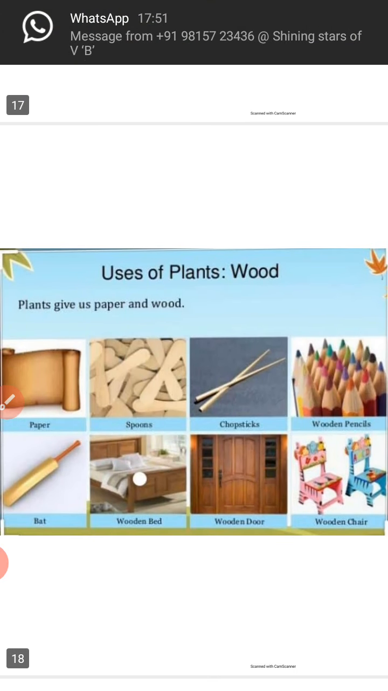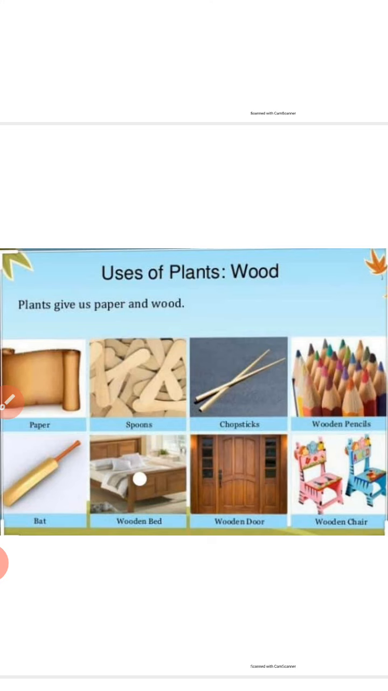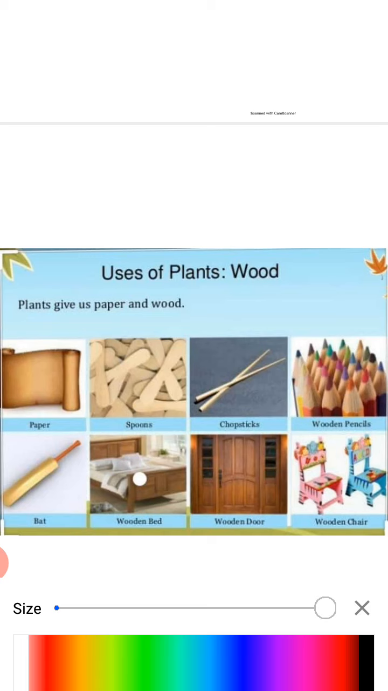Uses of plants. Wood. Now how is wood formed? From where do we get the wood? Only from plants. Plants give us paper and wood. Now here you can see various different examples of wood.